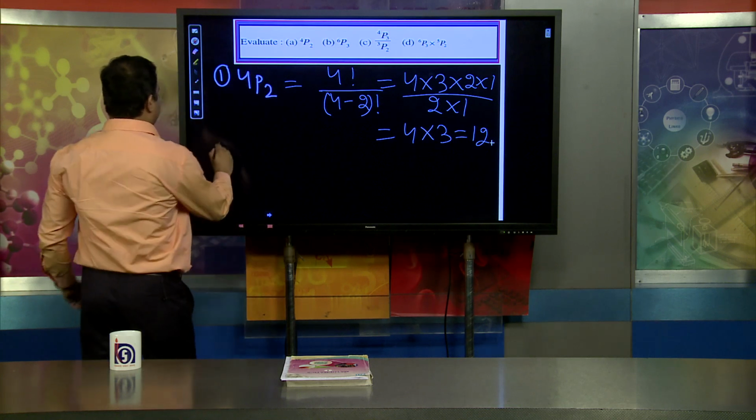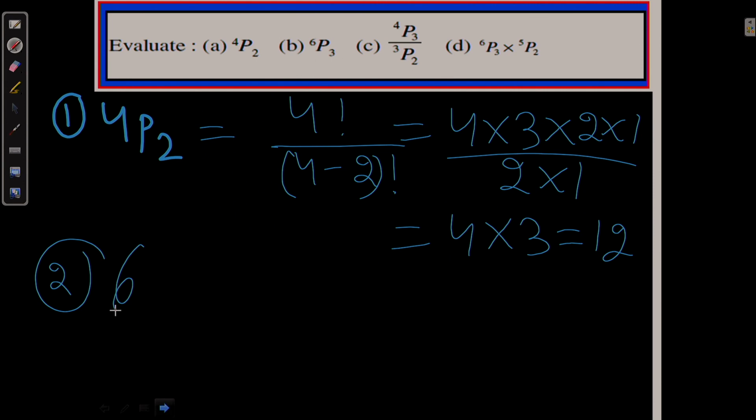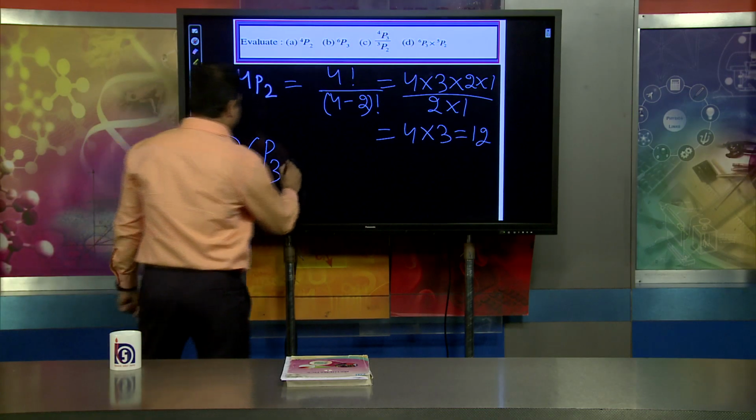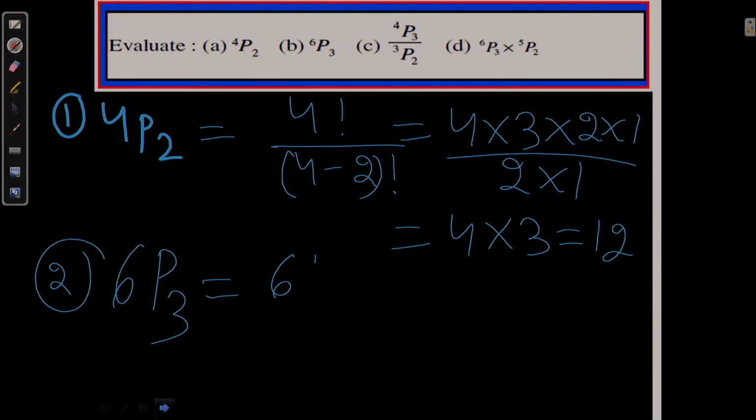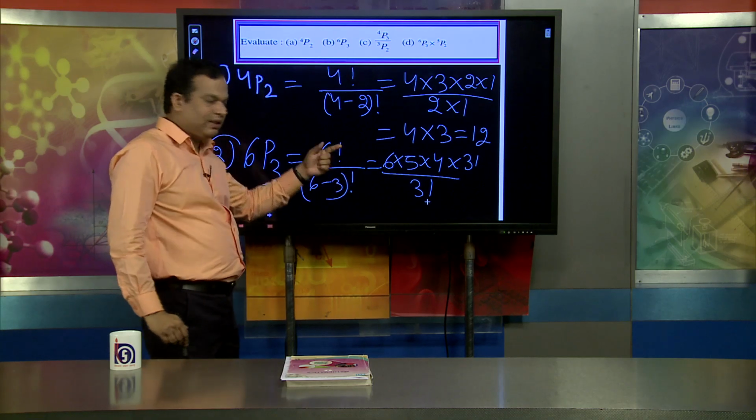Second, suppose I would like to tell you 6P3. What will be the value of 6P3? That means 6 permutation 3. I can write 6 factorial divided by (6 minus 3) factorial. So 6 into 5 into 4 into 3 factorial divided by 3 factorial, because 6 minus 3 is 3 factorial.